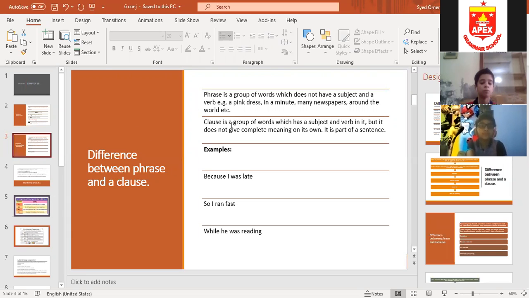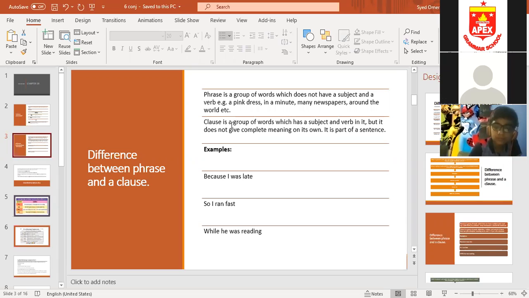So student, this thing is very, very important that you should know the difference between sentence, phrase and clause. Sentence gives complete meaning. Phrase doesn't have a subject and verb. Clause has a subject and verb, but it does not give complete meaning. These are all clauses: because I was late, so I ran fast, while he was reading. These are all clauses because they all have verbs: was, ran, reading. They all have subjects, I, he, but they do not give complete meaning.